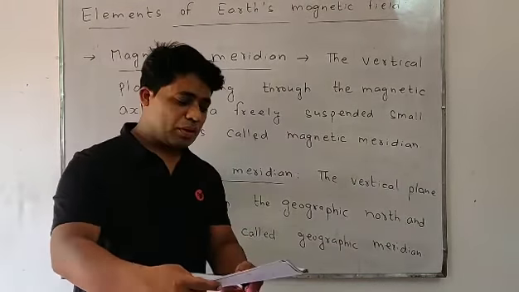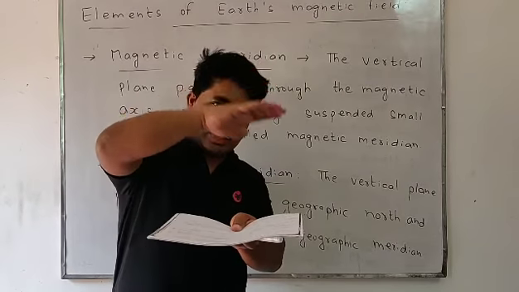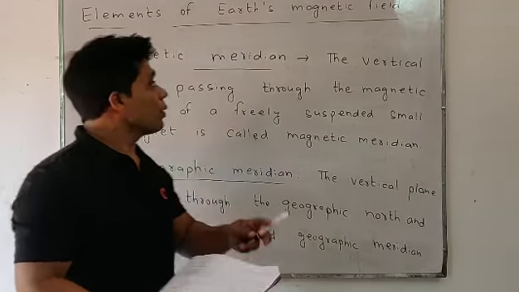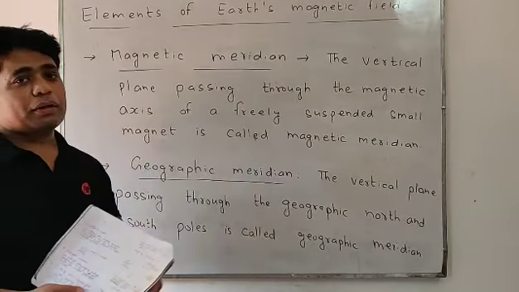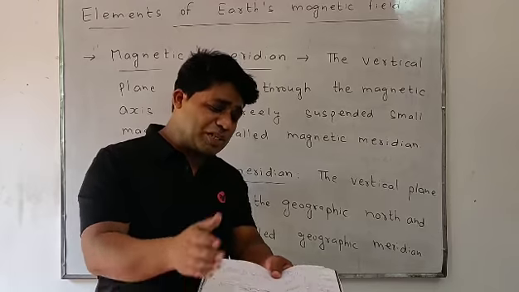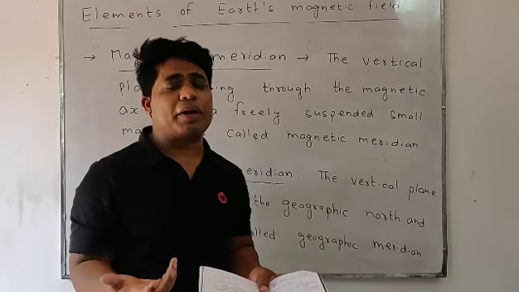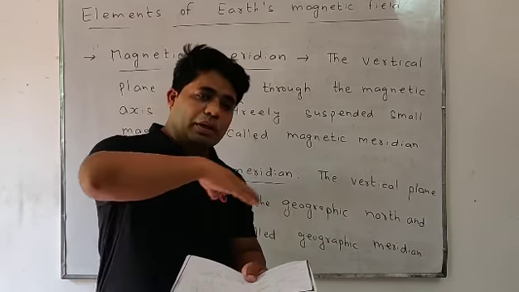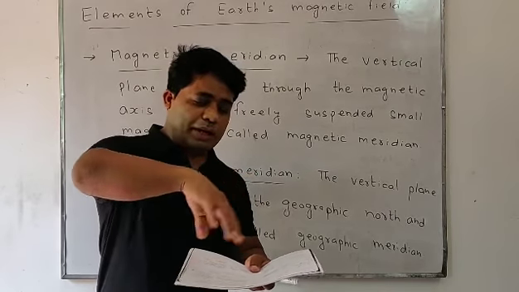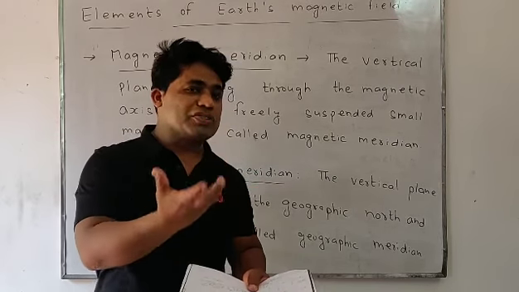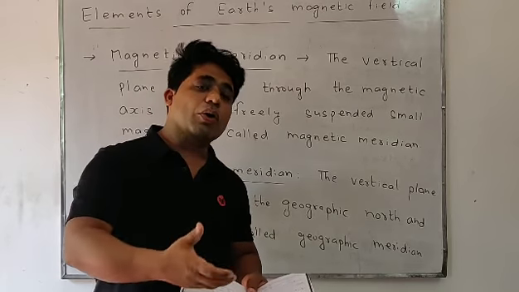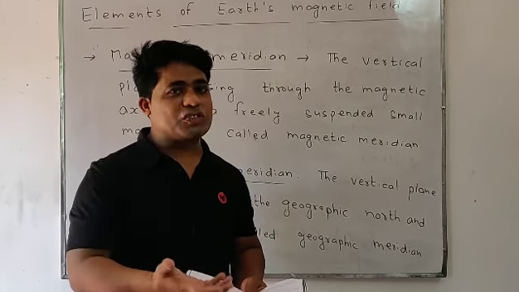The vertical plane that passes through the axis of the magnet is said to be magnetic meridian. In short, we can say the vertical area above the magnet, that passes through the axis of the magnet, is said to be magnetic meridian.